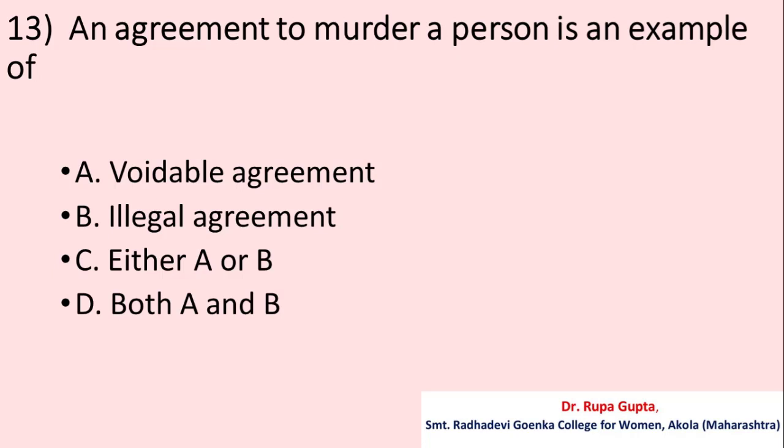Question number 13. An agreement to murder a person is an example of A. Voidable agreement, B. Illegal agreement, C. Either A or B, and D. Both A and B. And the correct answer is B. Illegal agreement.